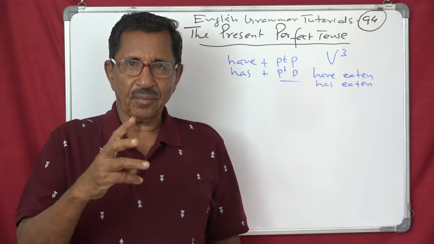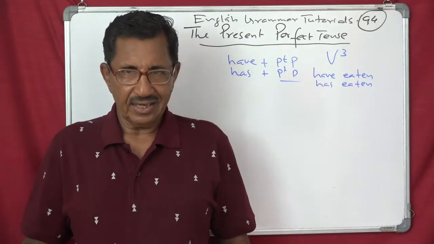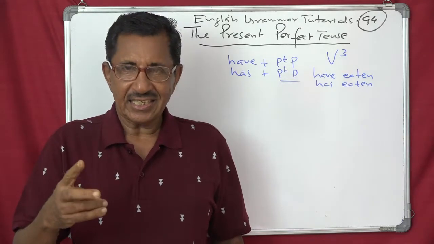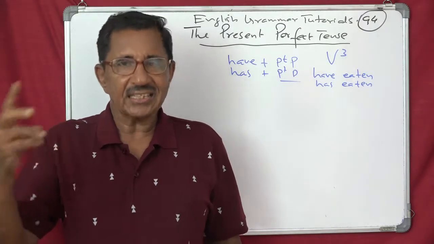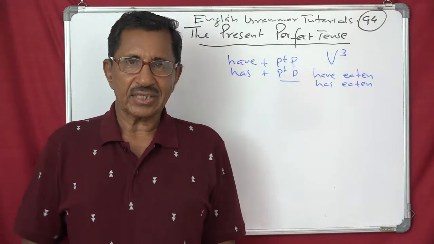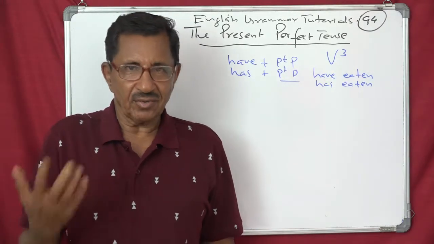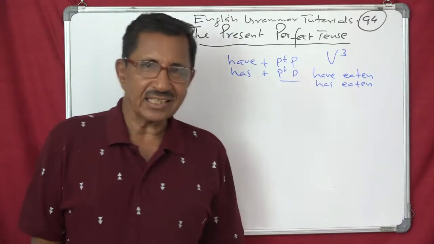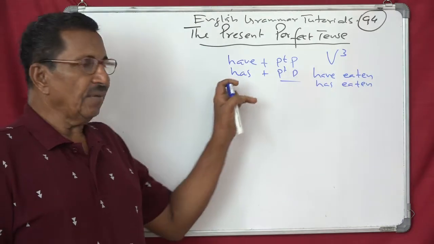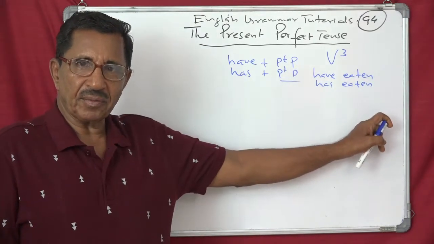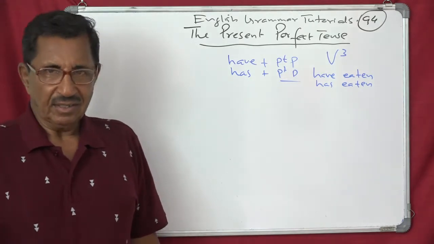But broken, eat, ate, eaten, sit, sat, sing, sang, sung. So these are strong verbs or irregular verbs we say, that we have to learn separately. Okay? So for the time being, let's begin like this. Have or has, plus past participle or third form of the verb, that is V3 we say.